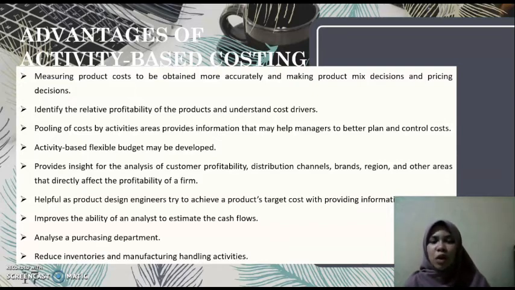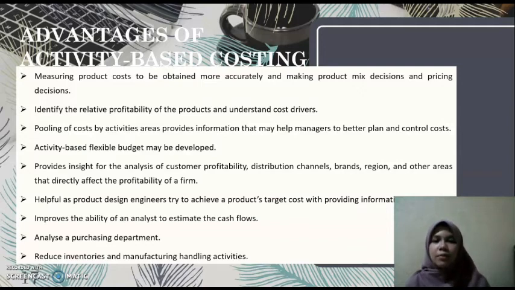The ABC system is also helpful to product design engineers trying to achieve a product's target cost, with the information provided, because of the price competitors set for their product, to make the decision whether the company has to enter the new market or not.